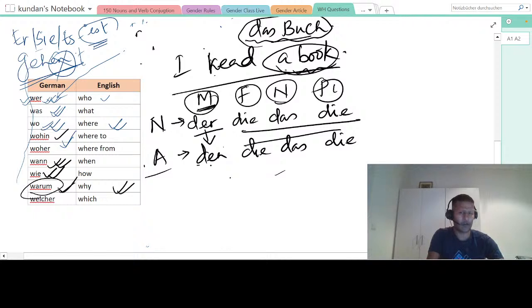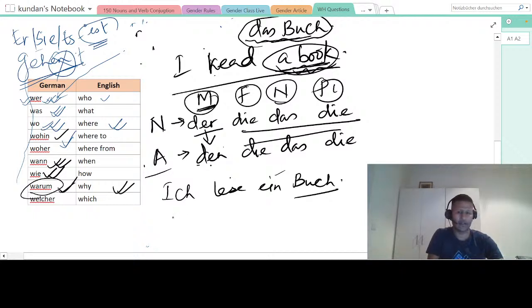I am not a book. I read a book. So this is the object, right? Direct object. So this is accusative, but it is neutral, das Buch, so it will not change. It will be: ich lese ein Buch. And now the question is, what do I read?